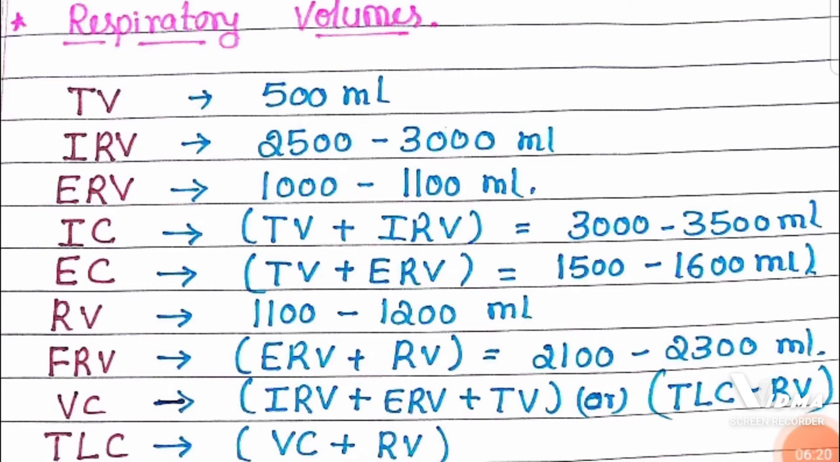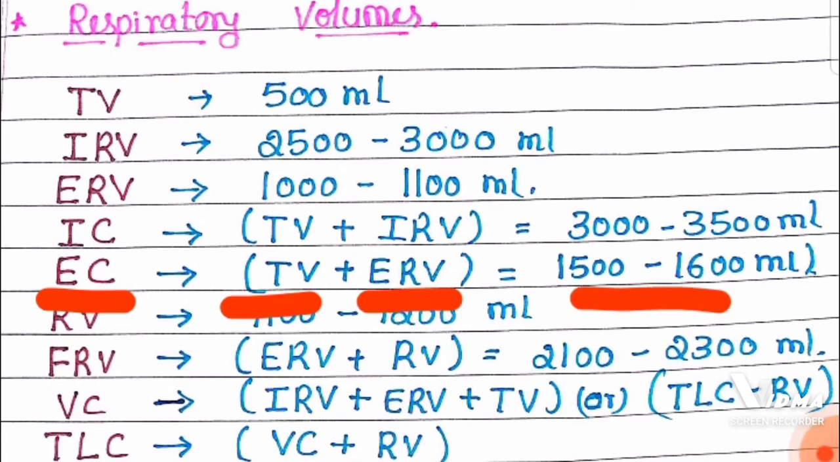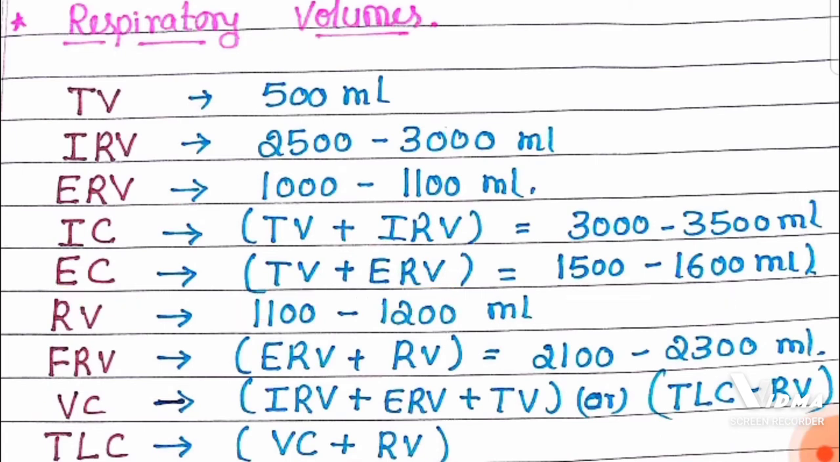IC means inspiratory capacity and EC means expiratory capacity. How to calculate expiratory capacity? Adding tidal volume and expiratory reserve volume, that is around 1500 to 1600 ml. And RV in the sense residual volume.